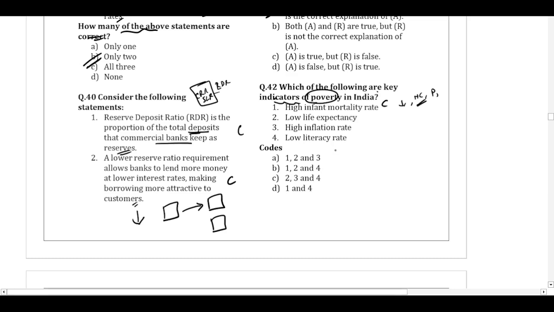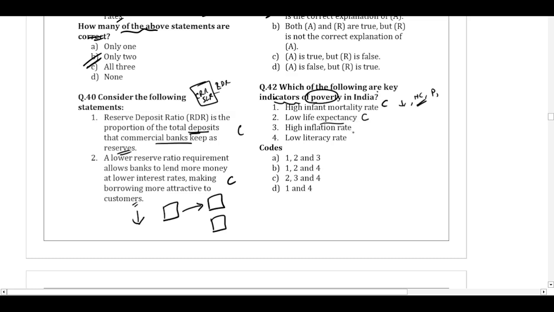Low life expectancy. So if some country has low life expectancy, what will be the reason? The low life expectancy indicates poverty because of poor living conditions, you don't have proper education, sorry, proper health care, or you have malnutrition, or you don't have proper food. So all this will have the ultimate impact on the life expectancy. And if poverty is there, low life expectancy would also be there. So it is also an indicator.